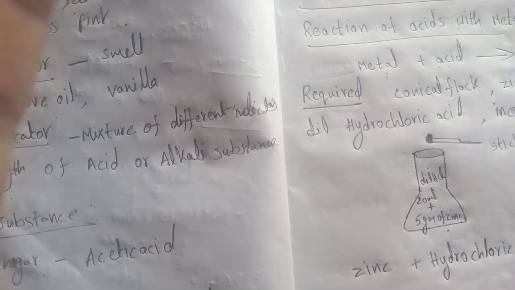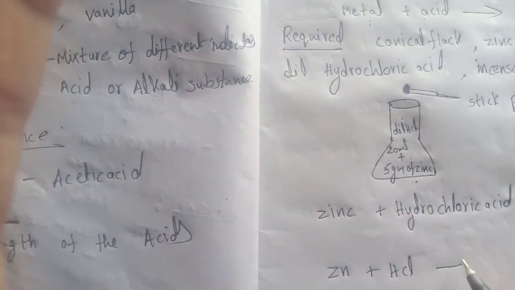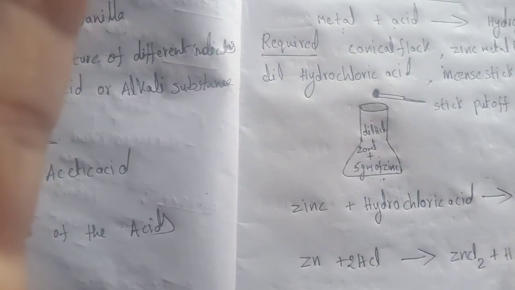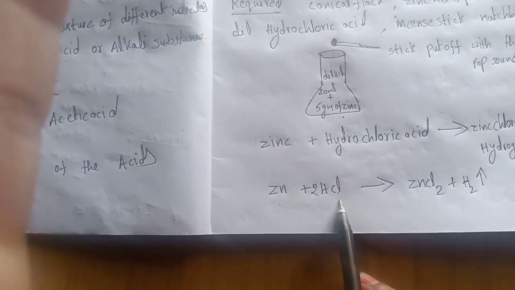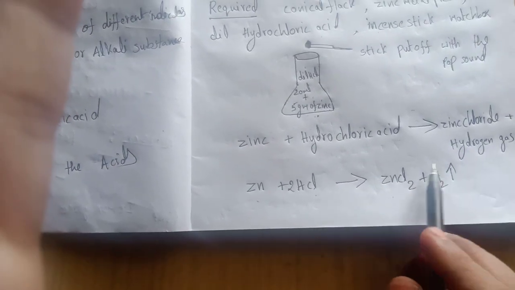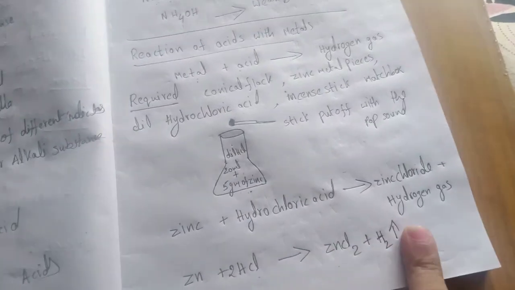Zn is the symbol of zinc, hydrochloric acid is HCl. Zn plus HCl gives zinc chloride, ZnCl2, plus hydrogen gas. Metals on reaction with acid release hydrogen gas. Zinc chloride ZnCl2, hydrogen H2. It is a gas.